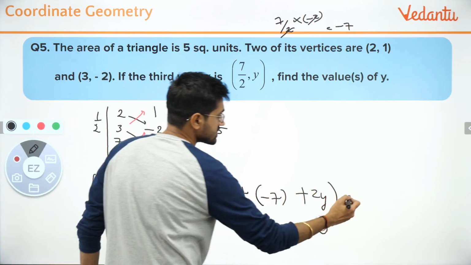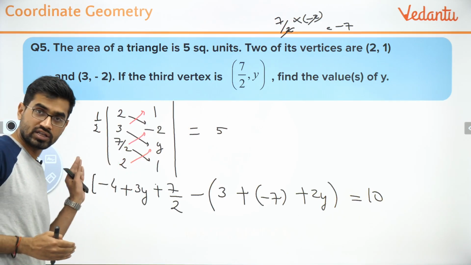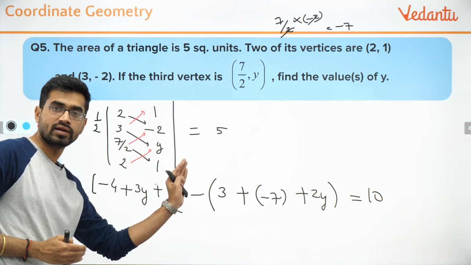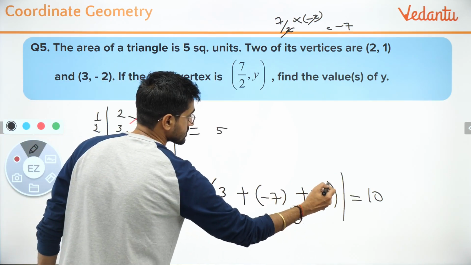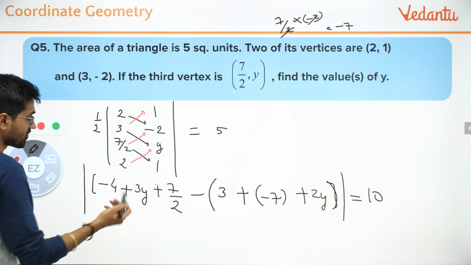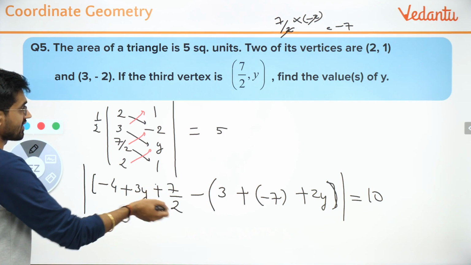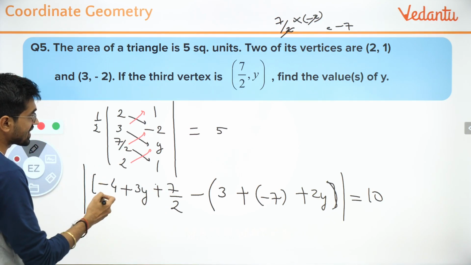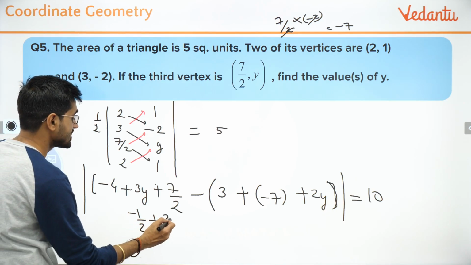Whatever you solve this should be equal to 10, because I have just now said that this whole thing, I have shifted this 2 from this side to the other side. 5 two times is 10. And this whole thing is a mod function. Now let us try to simplify this. If I do -4 plus 7 by 2, basically it is -8 plus 7 by 2, which is -1 by 2, plus 3y.